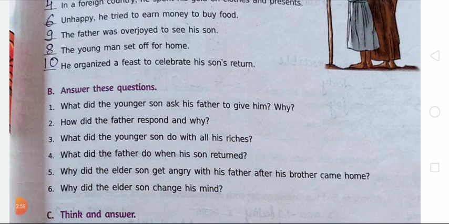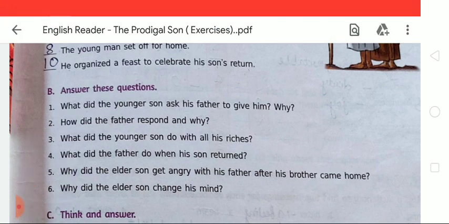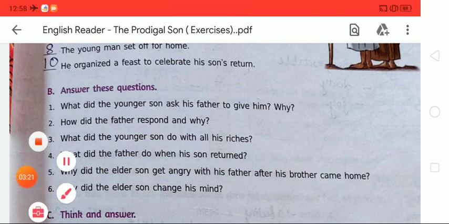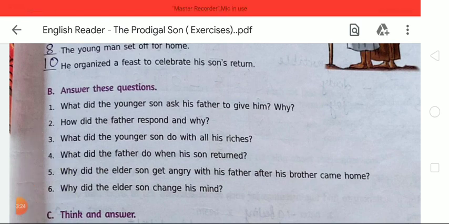For that you all take out your copy and write the date of today, and after that start writing the question answers. Here there are a total of 6 questions. Question number 1 is: what did the younger son ask his father to give him? Why? Second is: how did the father respond and why? Number 3 is: what did the younger son do with all his riches? Number 4 is: what did the father do when his son returned? Number 5 is: why did the elder son get angry with his father after his brother came home? And number 6 is: why did the elder son change his mind?